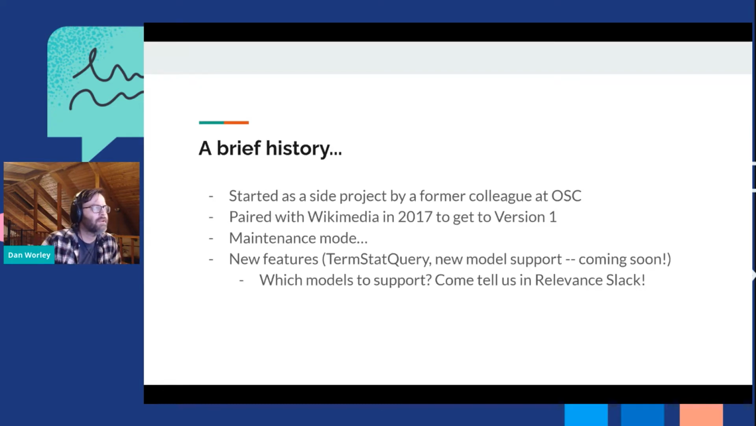Just sort of a brief history. This plugin started as a project by a former colleague of ours at OSC. We paired with Wikimedia in 2017 to get to version 1. It kind of hung out in maintenance mode, and adoption picked up after that. And last year, with a pandemic and less client work, we started to think about new features we could put in. And one of those was the TermStatQuery, but we're thinking about new model support next. So if you have ideas about that, feel free to join us in our relevance Slack. There'll be a link to that in chat and at the end of the slideshow here.